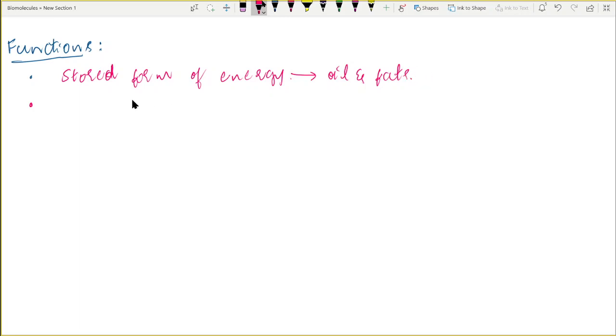So the second function is they are the major component of the cell membranes. So they form cell membranes, or generally we can say the plasma membrane. The lipids are the major component of the plasma membranes. The next function of the lipids is protection, insulation and protection.